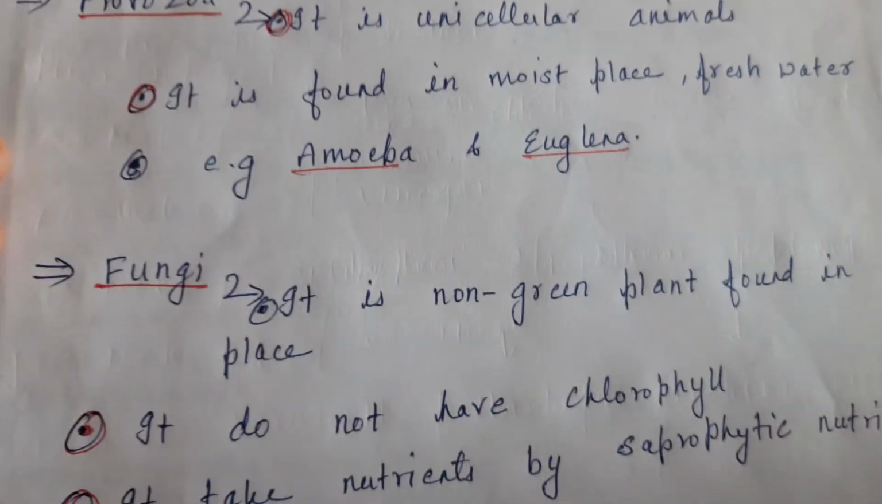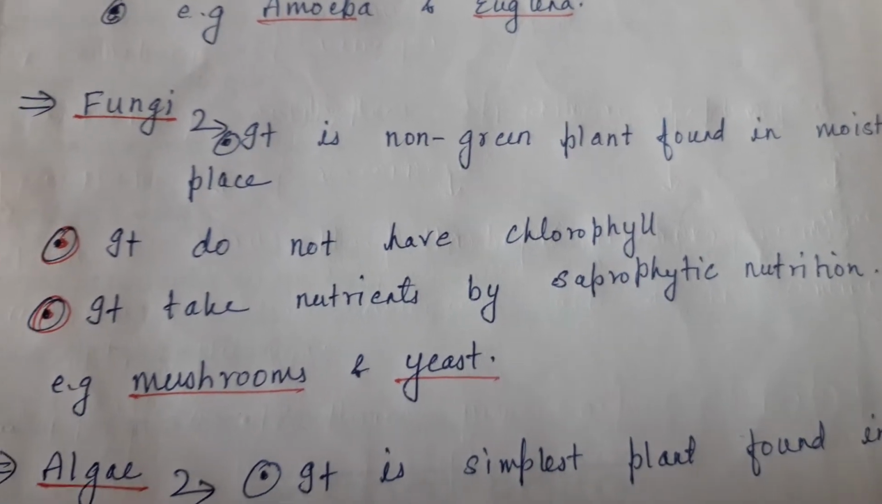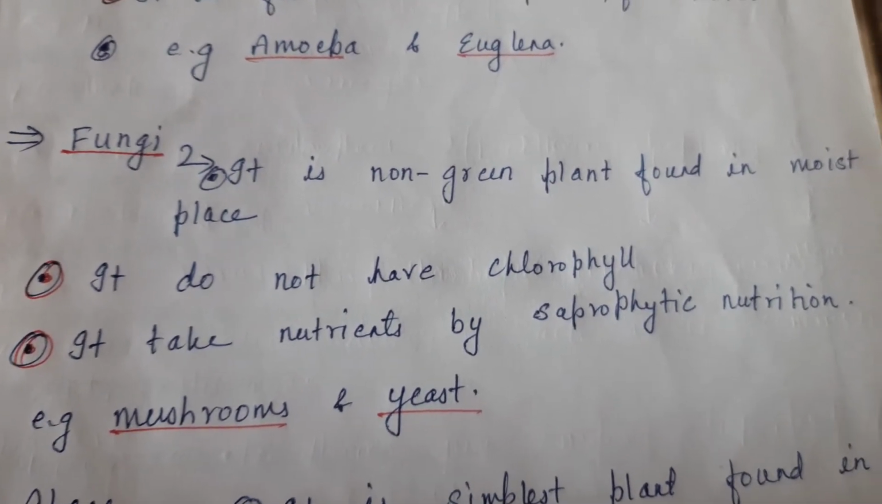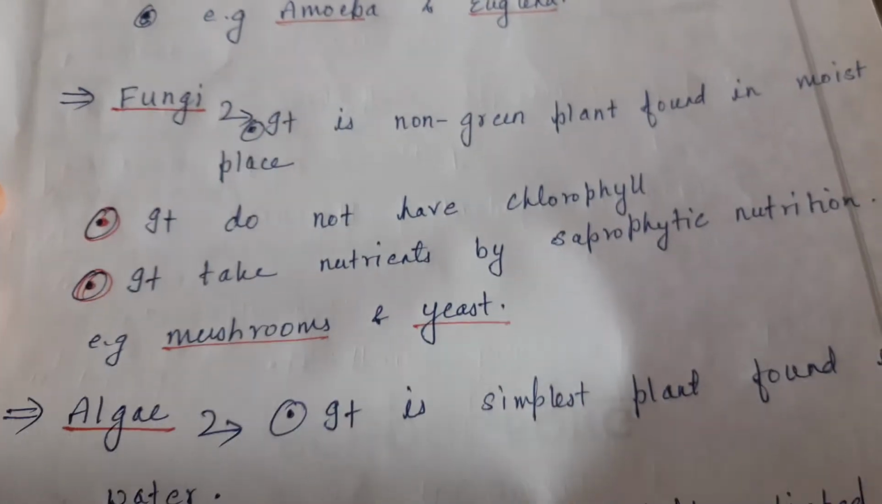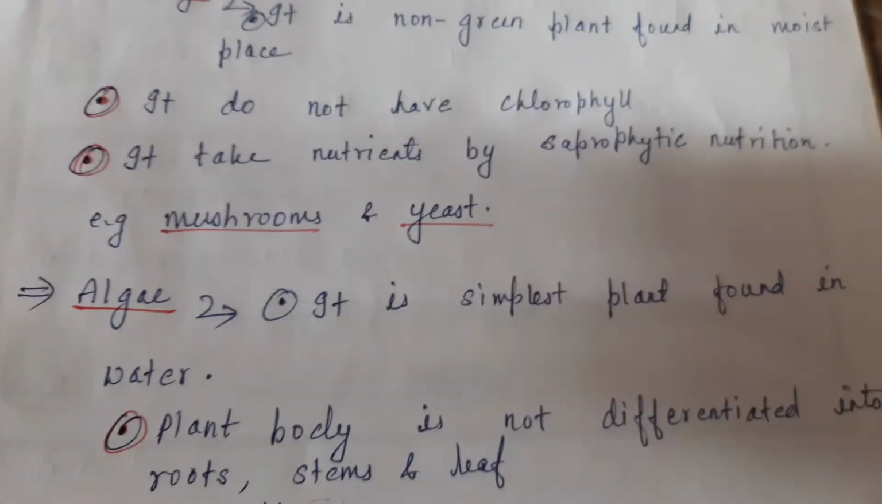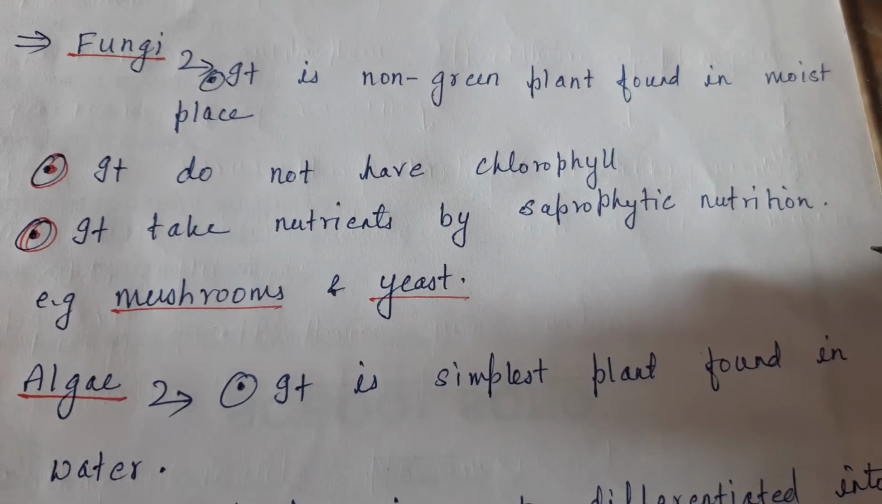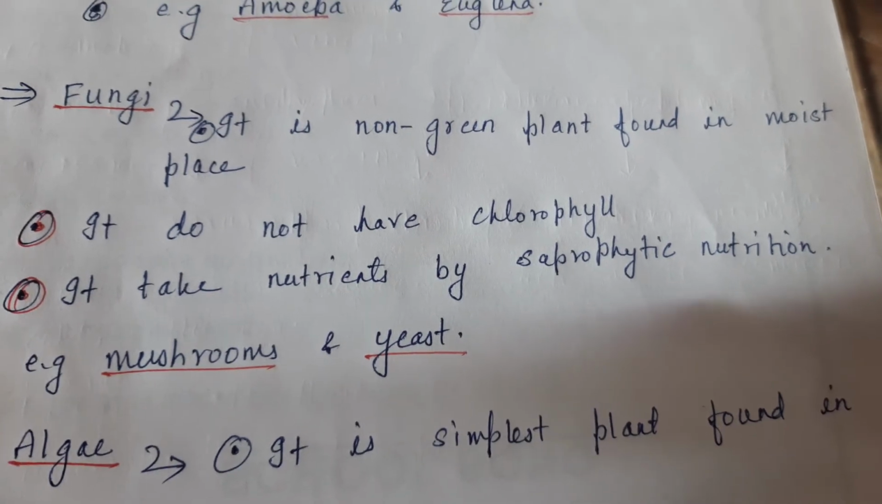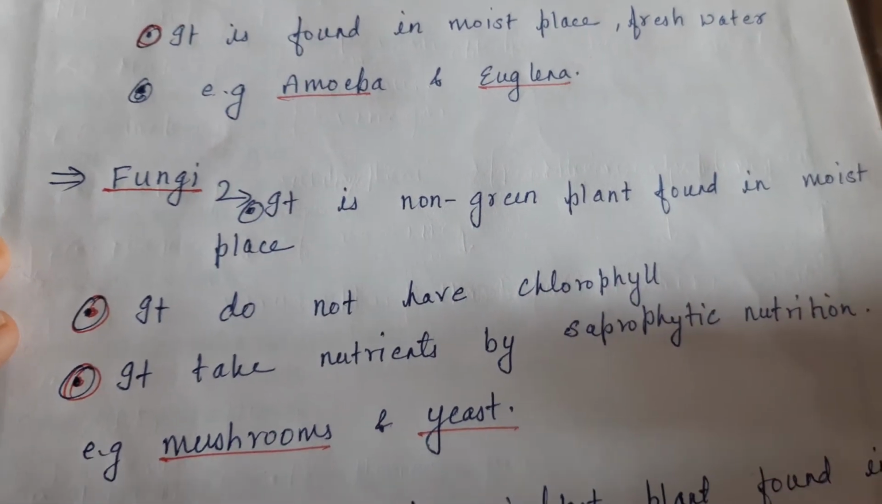Now, fungi. They are non-green plants found in moist places. They do not have chlorophyll. They take nutrients by saprophytic nutrition. Examples are mushroom and yeast. It means that fungi cannot make their own food. They depend on other organisms, and take nutrients from rotted material.